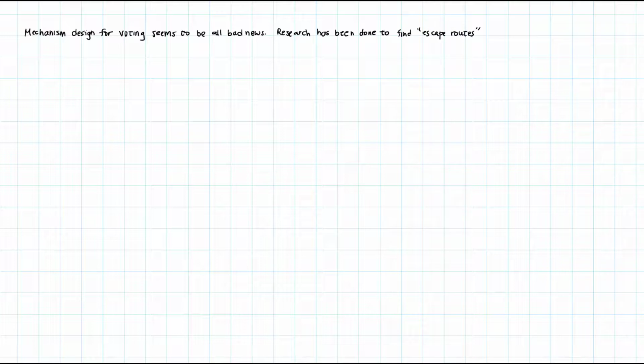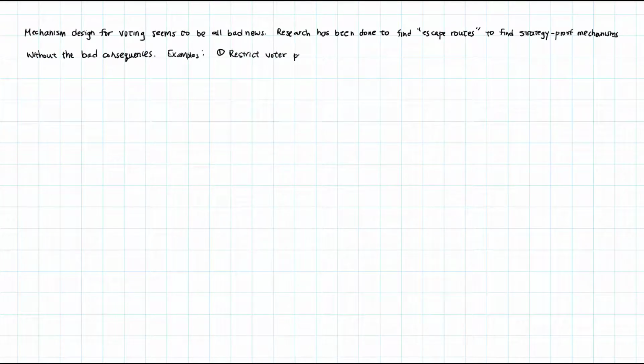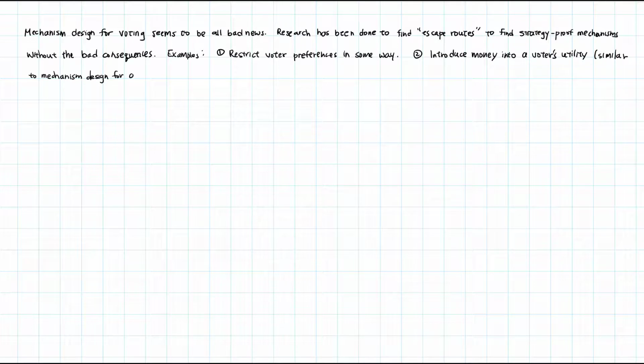Now, mechanism design for voting seems to be all bad news. Anytime you have good properties, the dictatorship comes along. But research has been done to find escape routes, which are ways to find strategy-proof mechanisms without the bad consequences. For example, one could restrict the set of voter preferences in some way. Another alternative is to introduce money into a voter's utility, and this has positive results similar to mechanism design for auctions. Of course, this is not practical in political situations, but it is applicable in other contexts.